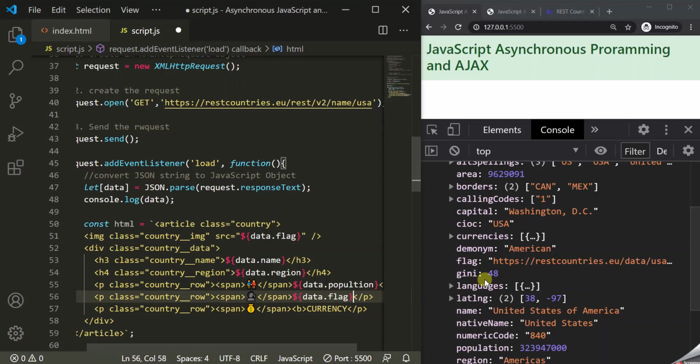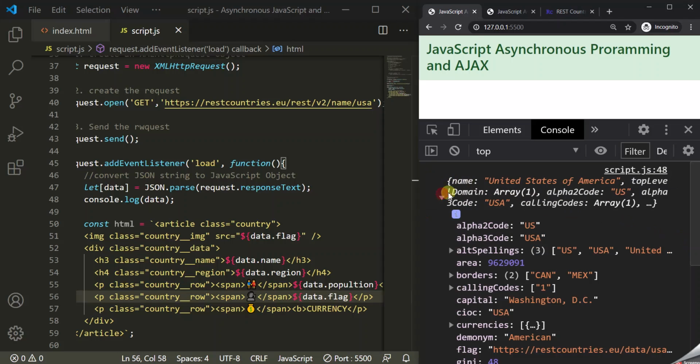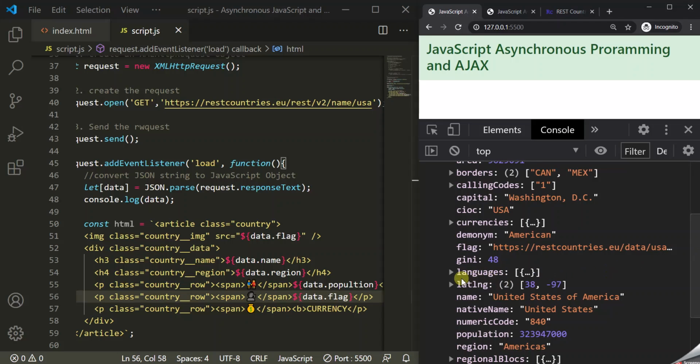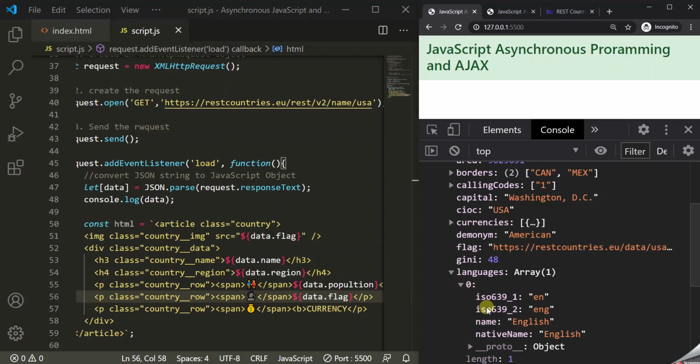Okay, so now we have to set the language property. Now for language, let me expand this object again, and if I scroll down, we have this languages property, and this languages property is an array. If we expand this array, it has one element, and this element is nothing but an object, and this object has this name property. So we want to use this name property here for the language.